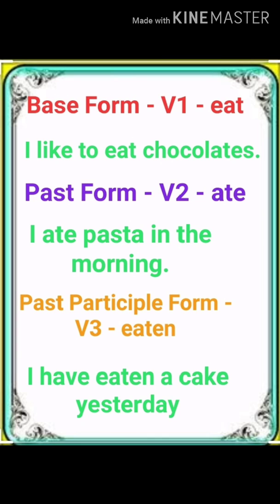Clear? In present tense we use base form of the verb. In past we change its form and we use the second form of the verb. Then past participle. Here I have eaten a cake yesterday. Here eat changed to eaten, okay, and I have used here present perfect tense, like the action which I have performed, okay. So as I told you, the verb has a quality to change its form, okay, according to the time. Clear?